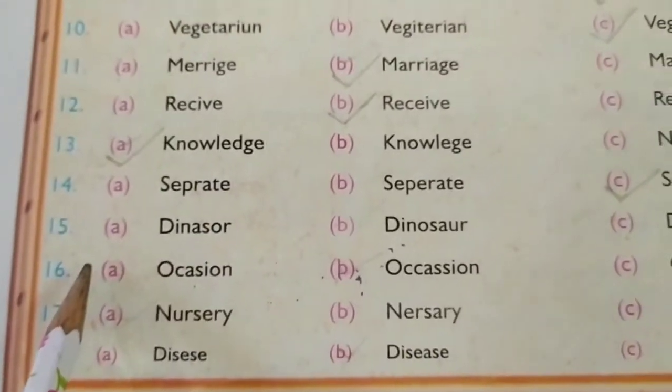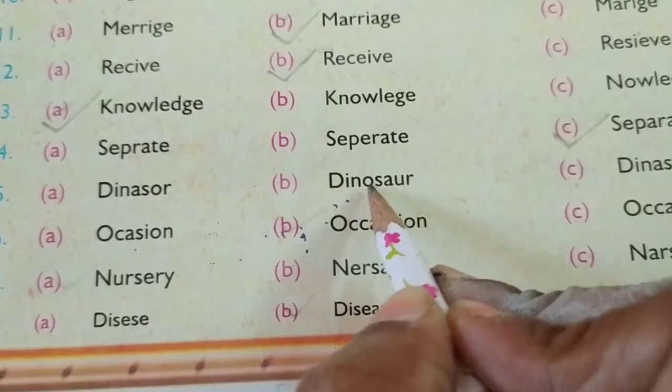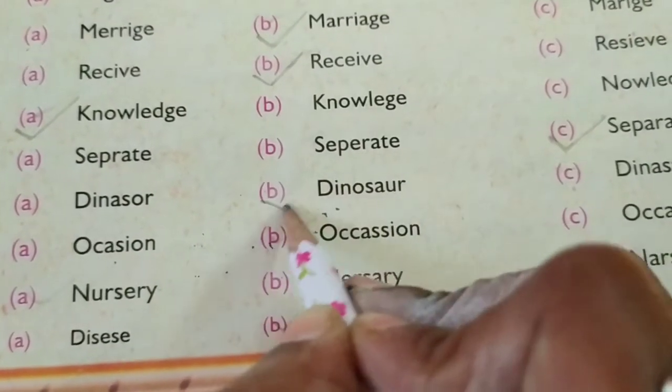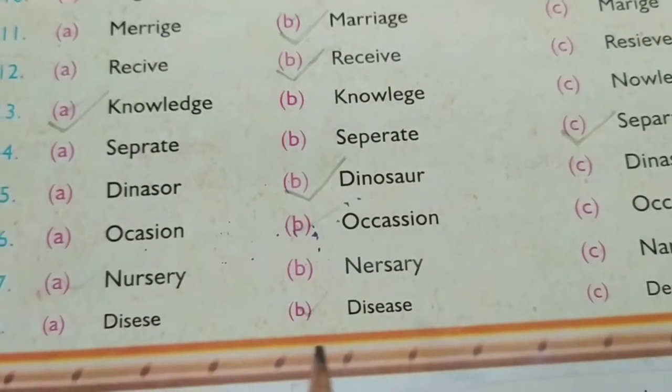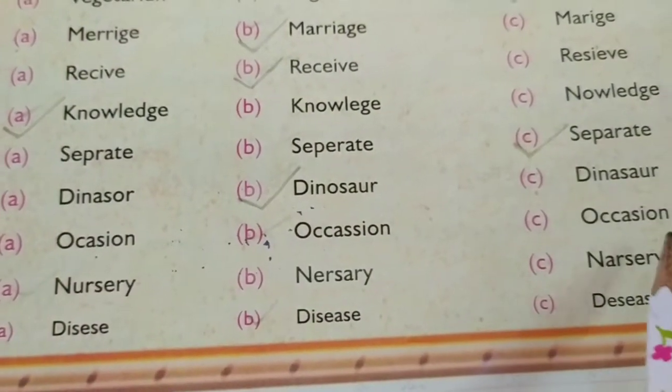So which is the correct spelling of dinosaur? This one. D-I-N-O-S-A-U-R. Dinosaur. Mark this B. Okay. Next, 16th one. Occasion. So what is the correct spelling of occasion?